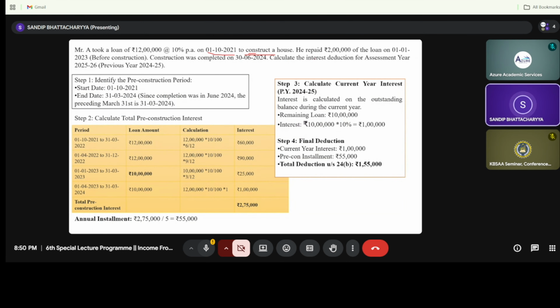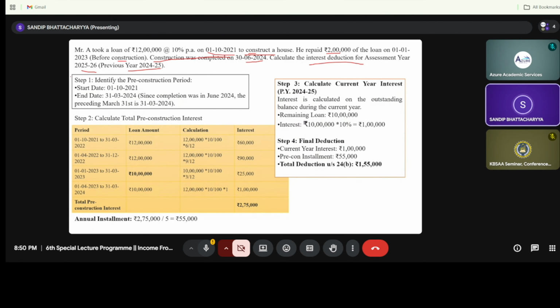He repaid rupees 2 lakh of the loan on 1/1/2023, before construction was completed. Construction was completed on 30th of June 2024. So you need to calculate the interest deduction under section 24B for assessment year 25-26, related to financial year 24-25.